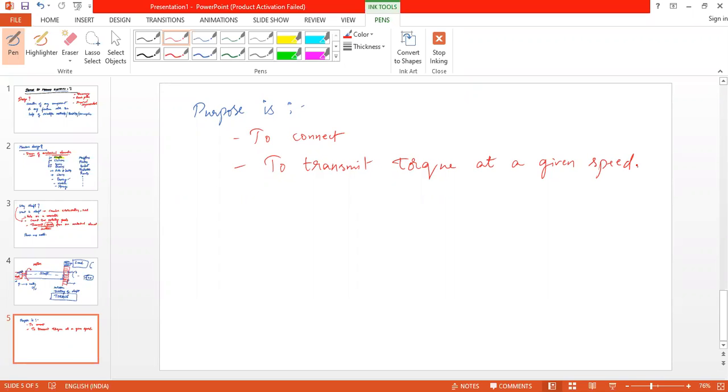Okay, is it clear? Yes, sir. So the purpose of the shaft is to connect two elements and to transmit the torque at a given speed. This is the required performance of a shaft. Is it clear?